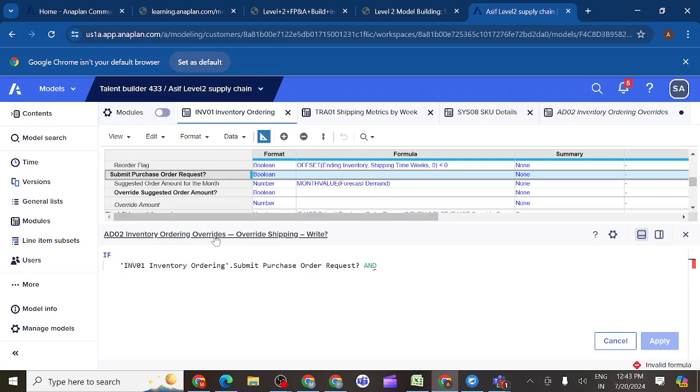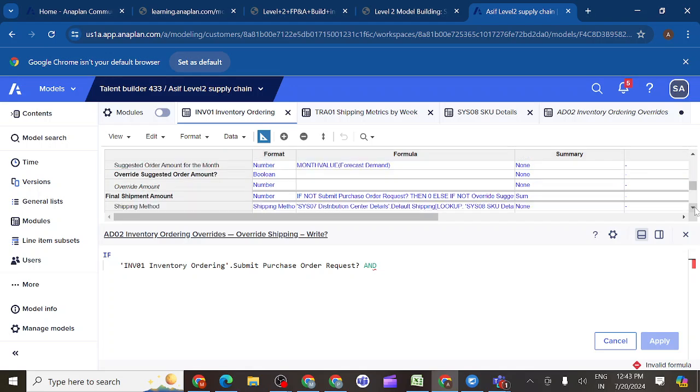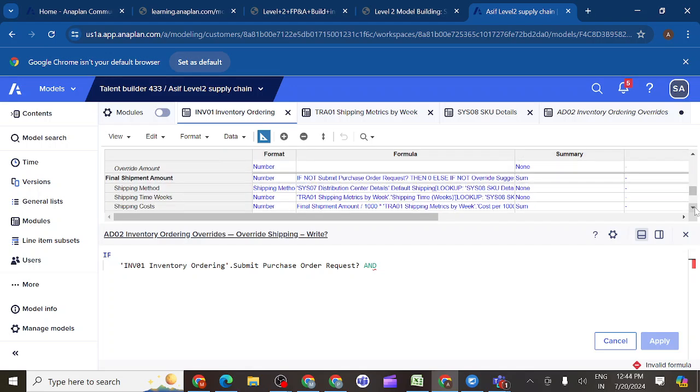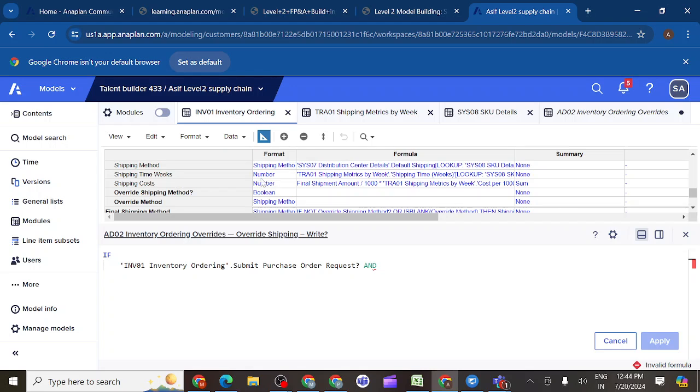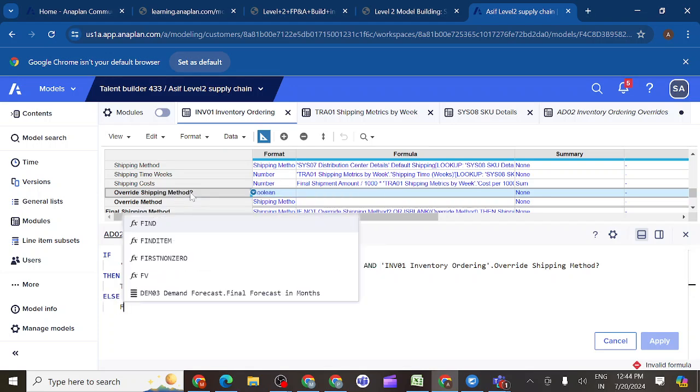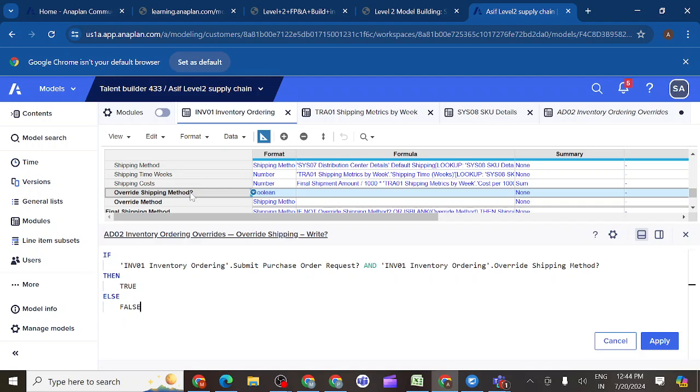Override shipping method. This time, we should consider override shipping method. Where is it? I have override shipping method, you can see override shipping method. So this we should consider. These two should be true. Then true. Otherwise, it's false.